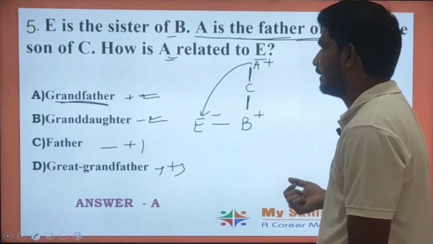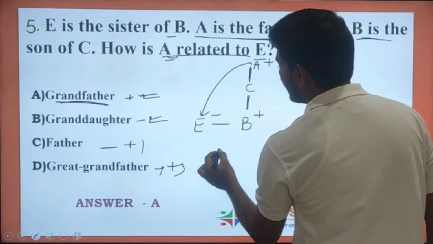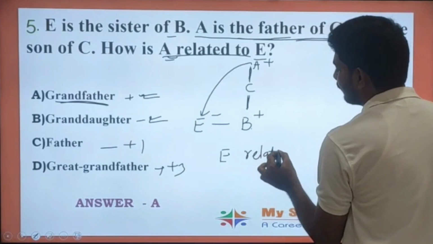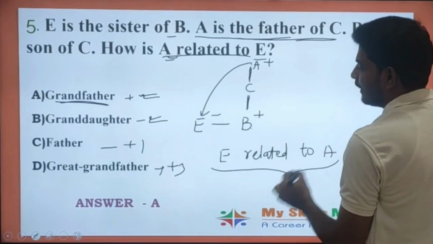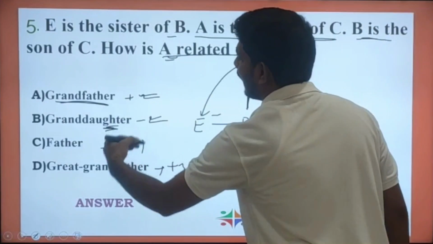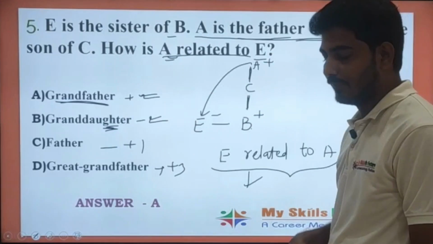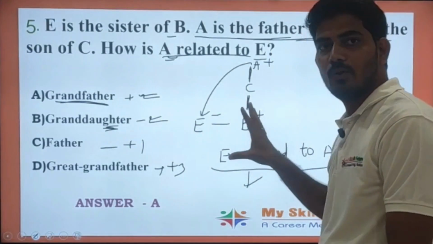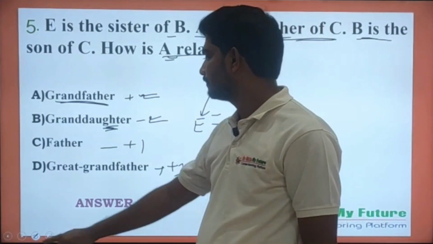If instead we ask how is E related to A, the answer will be granddaughter. So E will be granddaughter to A and A will be grandfather to E. I hope you understand this problem. Let's move to the next problem.